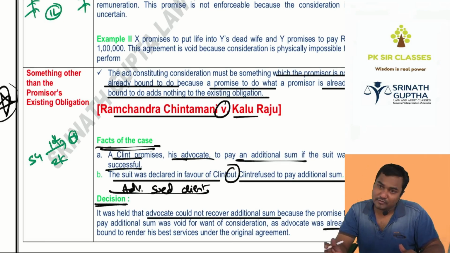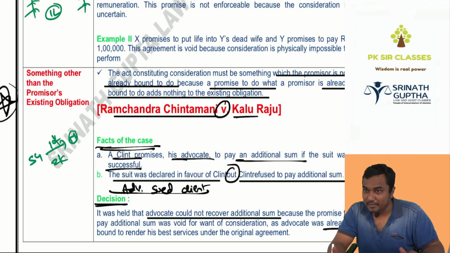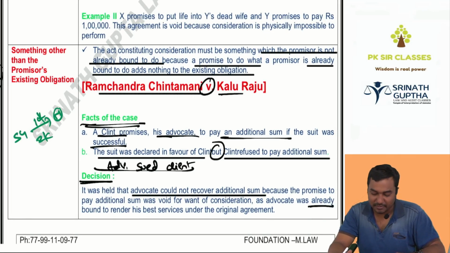No. Along with law, if I'm teaching auditing, can I ask extra? Yes. Consideration must be something more than the promisor's existing obligation. In this example, when he is ready to pay 10k, there is an existing obligation on my part to teach law nicely only. Then there was a case like Ramachandra Chintamani versus Kaluraju.